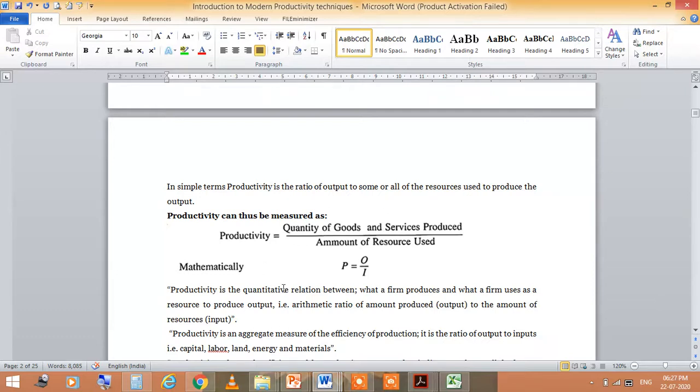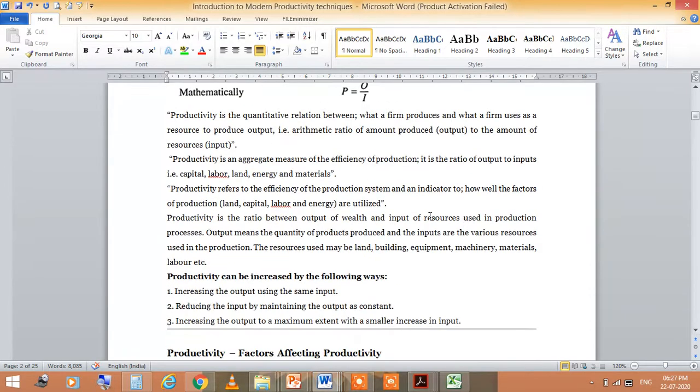This is the formula: productivity means quantity of goods and services produced divided by the amount of resource used, that is O by I, sorry, I. This is mathematical. Productivity is a quantitative relation between what a firm produces and what a firm uses as a resource to produce output, in terms of the arithmetic ratio of amount produced to the amount of resources.